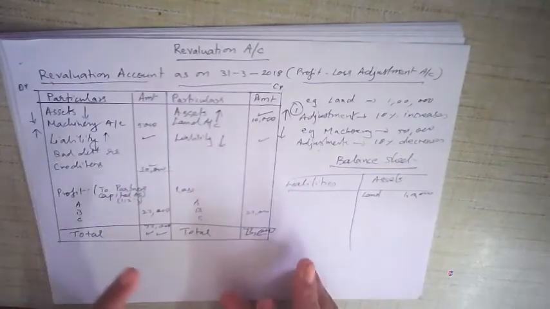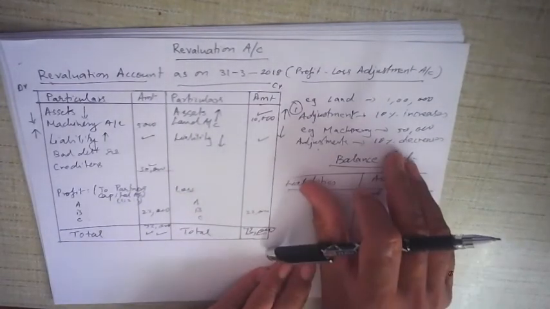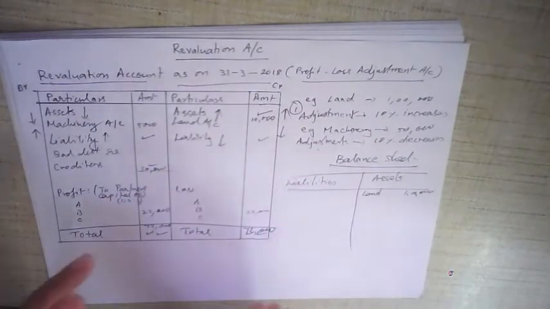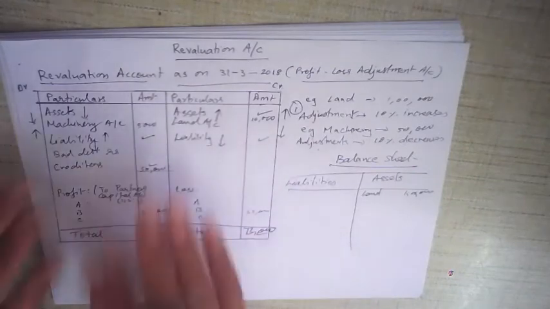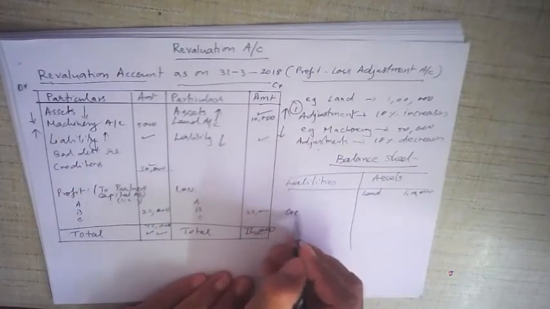So it's basically about the number of adjustments. How many adjustments are there? Suppose there are 6 adjustments. Then you have 6 entries out here accordingly, because only those values which increase or decrease are to be entered. The others are not to be entered. Suppose there is general reserve in the balance sheet.